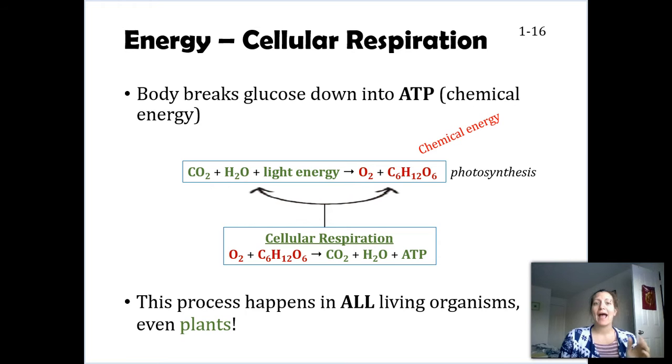Now, super key note, the one that just popped up, plants. Plants also have to break down glucose into ATP. Some of that glucose gets churned into their stem and roots and leaves, but plants need energy too. No, plants aren't moving the way we move, but they also undergo processes that require ATP energy. They, just like us, can't use glucose. They have to break it down into ATP. So know that plants undergo cellular respiration as well.